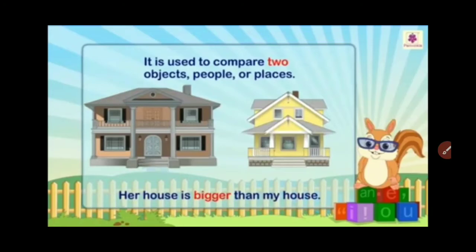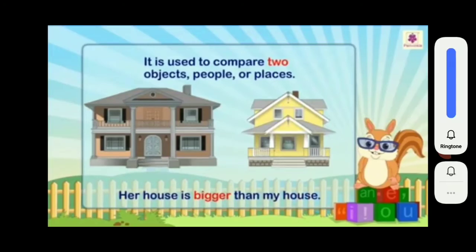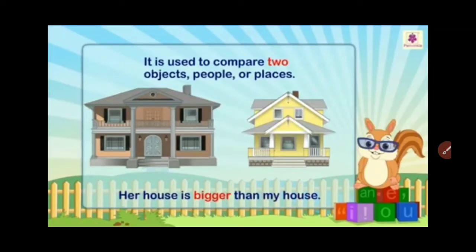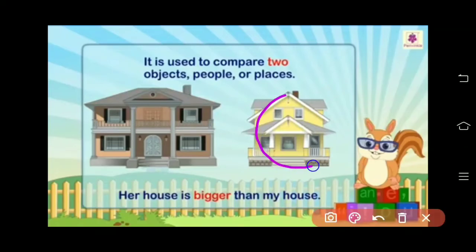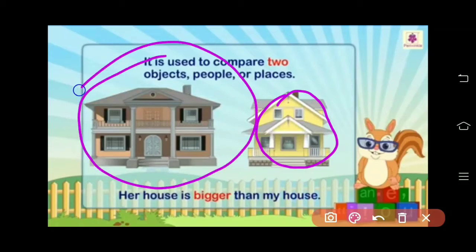Comparative, as we know, is used to compare two objects, two people, two places, two things, or anything. If two are there, then there will be comparison. Her house is bigger than my house. See, this is my house. But her house is bigger than my house.